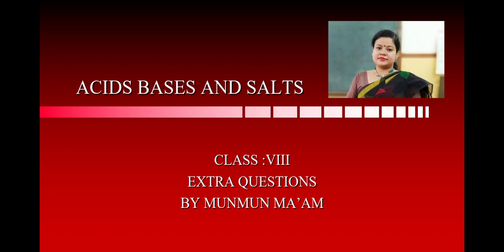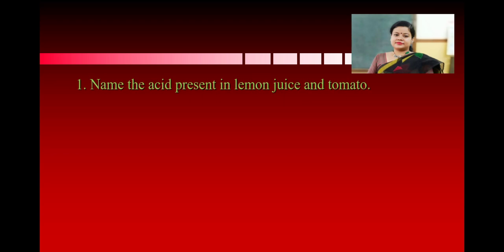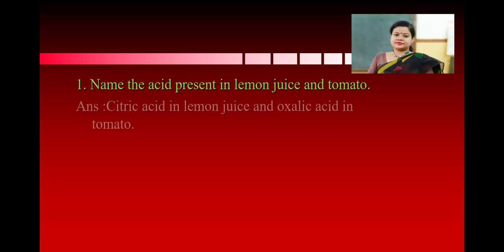Today we are going to do extra question answers from the chapter Acids, Bases and Salts. So let's start. Question number 1. Name the acid present in lemon juice and tomato. And the answer is citric acid present in lemon juice and oxalic acid in tomato.